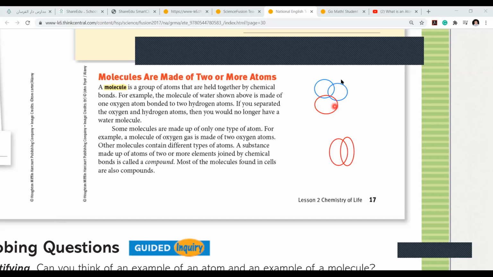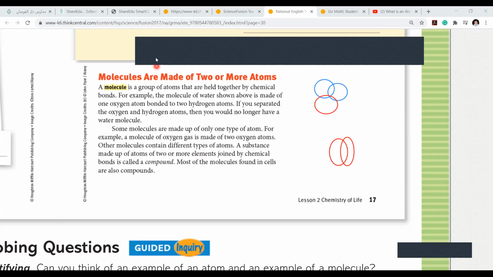With these circles, it will be very clear for you all. Two or more different elements of atoms combine together to form a compound. Now please highlight: a substance made up of atoms of 2 or more elements joined by chemical bonds is called a compound. Here, 2 or more different elements, so that you remember my explanation. It has to be different elements.